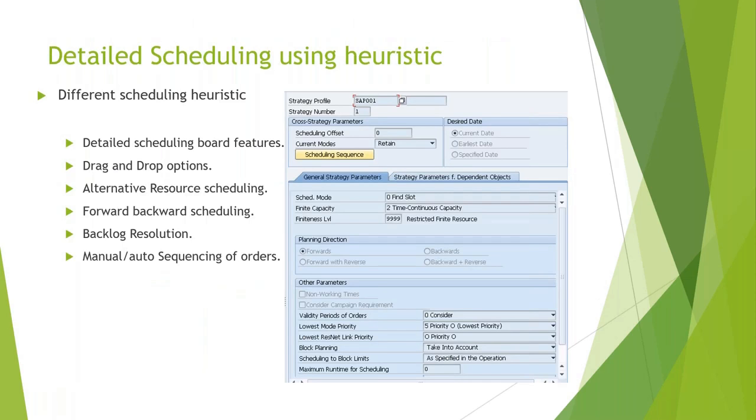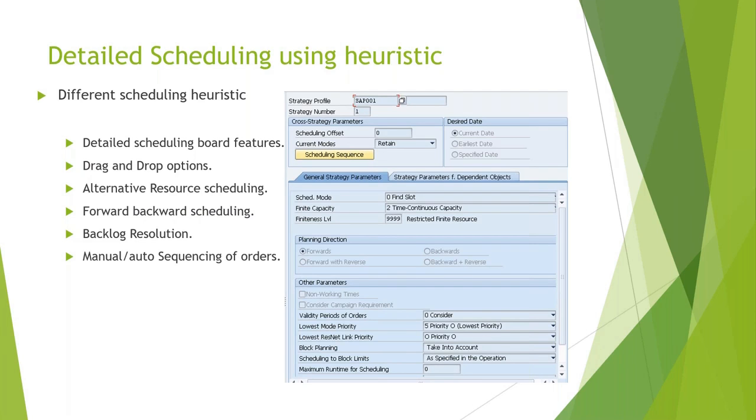Then detailed scheduling. Planning and scheduling happen using different algorithms. The shelf life and the standard lot top down were a part of planning, whereas scheduling is done using different algorithms, where you can maintain these settings. All these settings you can plug and play. You can change the settings and you can get the result. Let's say scheduling mode, find slot. Find slot basically looks for the availability where I can schedule the order. Whatever is the last order scheduled on that resource, the current order will be scheduled after that.